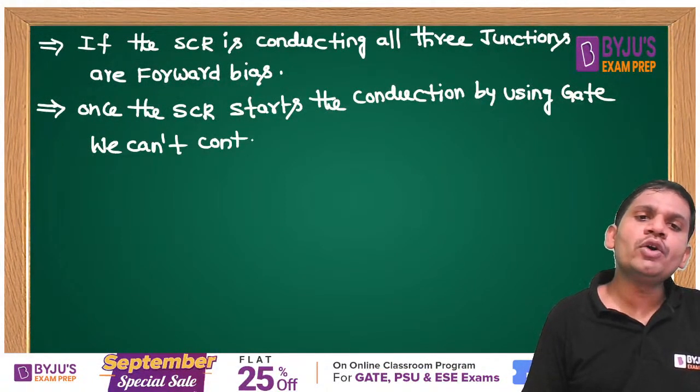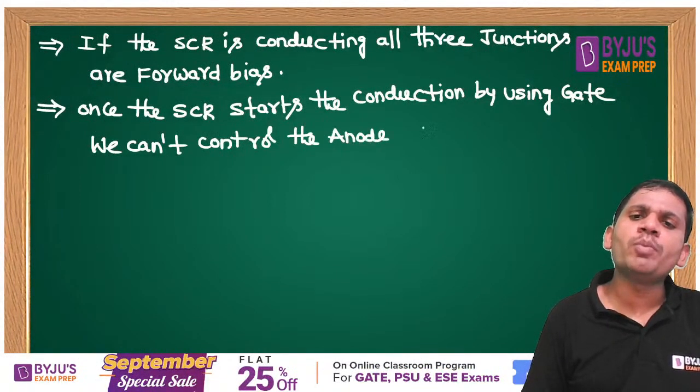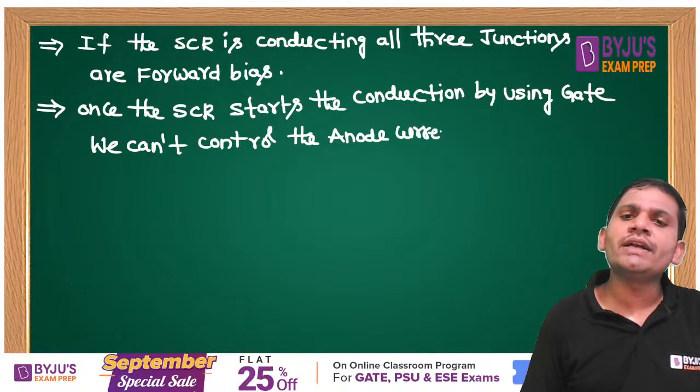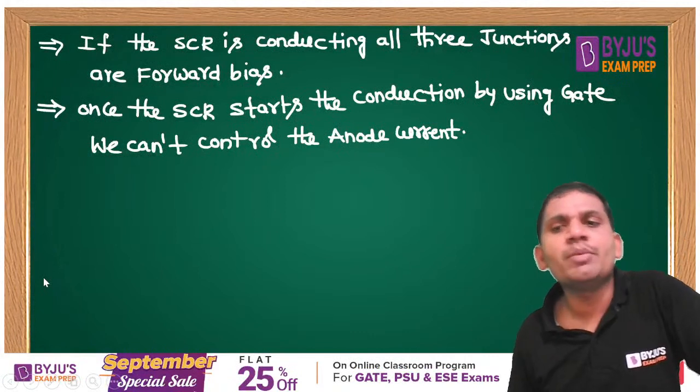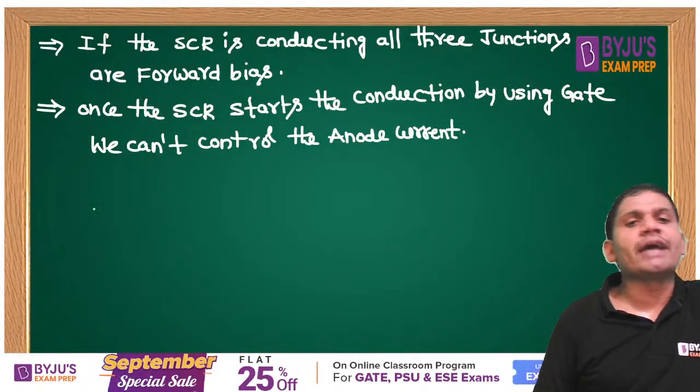That is, the anode current remains the same. Based on these statements, I already solved the problems also, students. Please go through those previous sessions. Once the SCR starts the conduction, by using the gate, we cannot control the anode current.